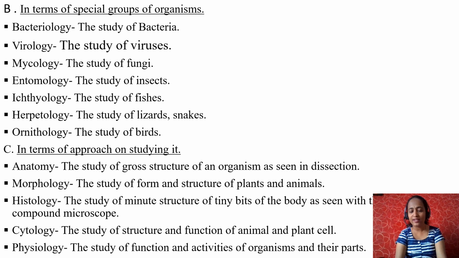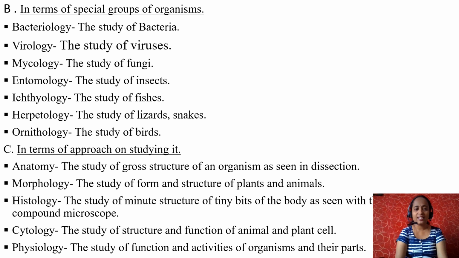Entomology, entomo in the sense insects. Logy, study of insects. Entomology. Ichthyology, ichthyo means fishes. Logy, study. Ichthyology, study of fishes. Herpetology, the study of reptiles. Example, study of lizards and snakes, called herpetology. Ornithology, ornitho, birds. Logy, study, the study of birds, called ornithology.